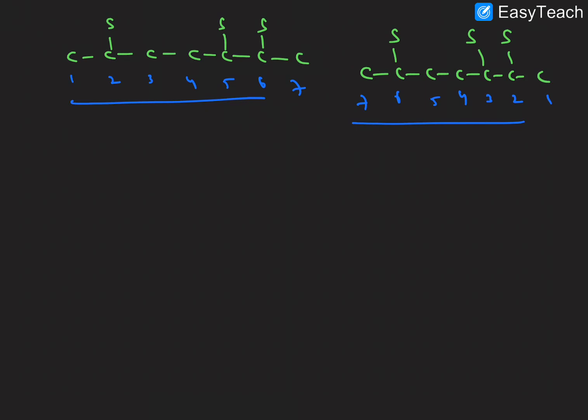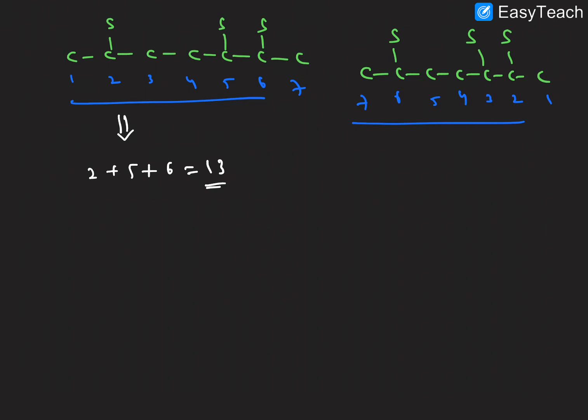So here we want to do the sum. Where the substituents are present, in this case 2 is there and 5th is there, and here 6th is there. So 2 plus 5 is 7, 7 plus 6 equals 13, right?